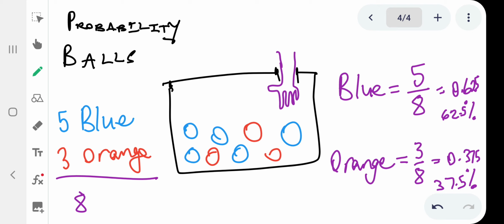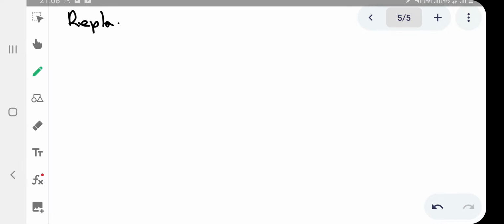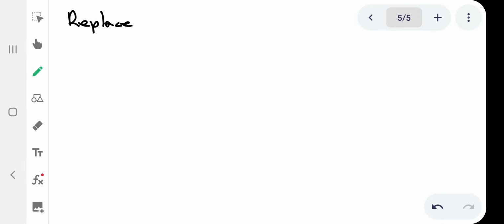So yeah, what if lo muntu lo ufuna ukuphika ibhola twice, ne? So if uphika ibhola twice and there's a condition that we replace the ball, or we return the ball.